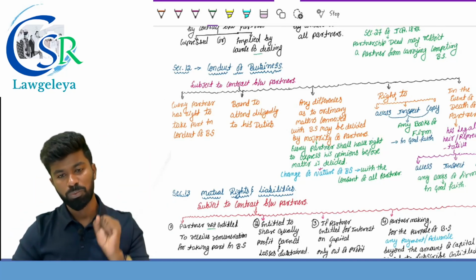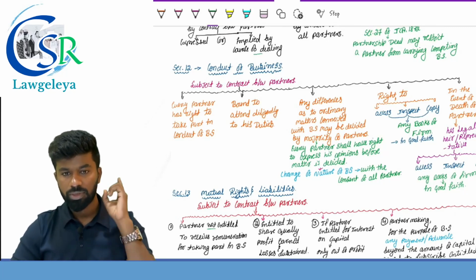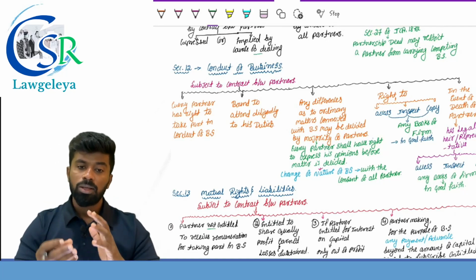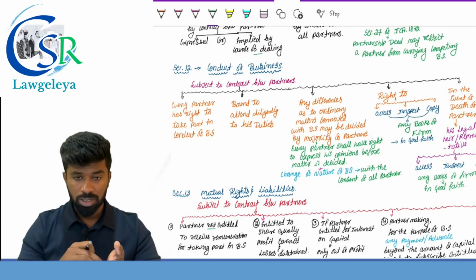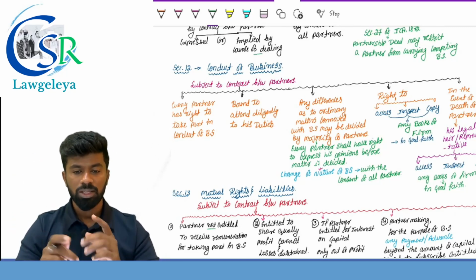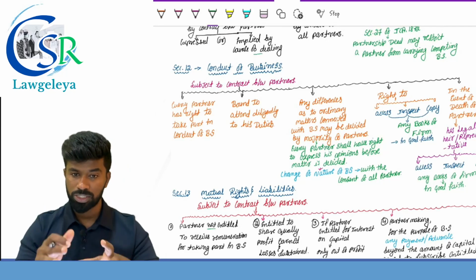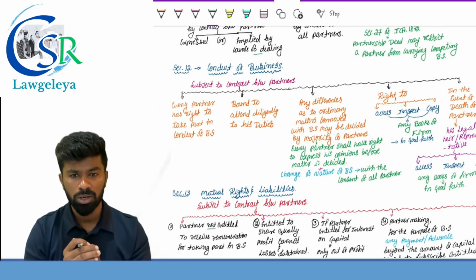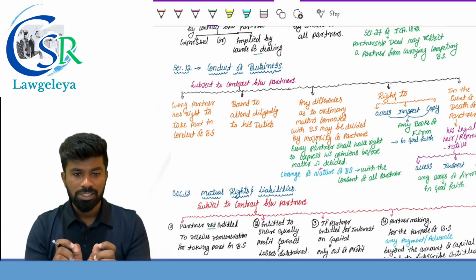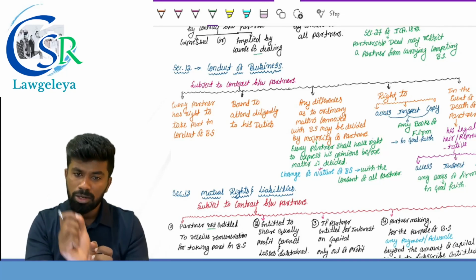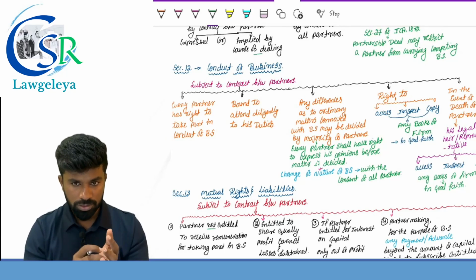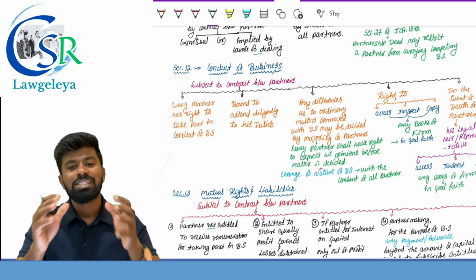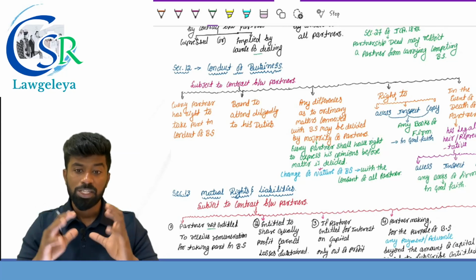Keep this in mind: section 12 provides five provisions. First, every partner has a right to take part in what? Conduct of business. Second, there is also a duty upon him, which provides that he is bound to attend diligently to his duties while carrying on the business of the firm. Third, the most important one: any differences between the partners as to ordinary matters connected with the business of the firm may be decided by the majority of the partners.